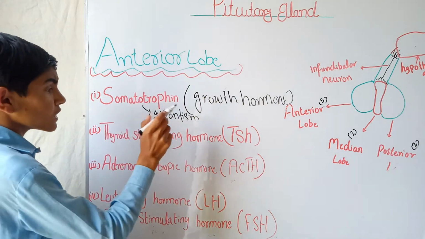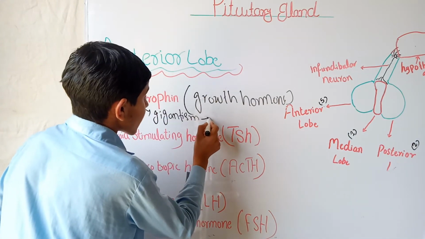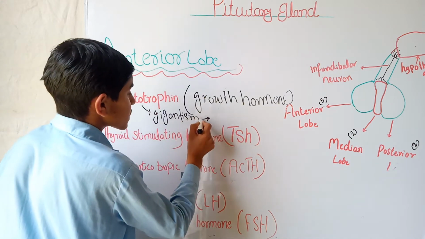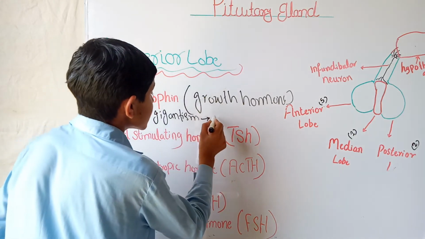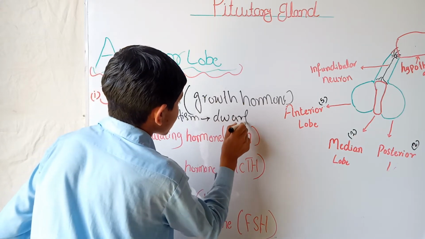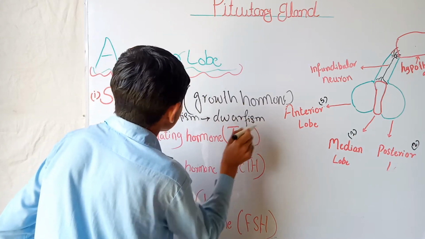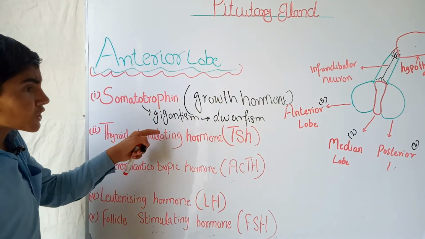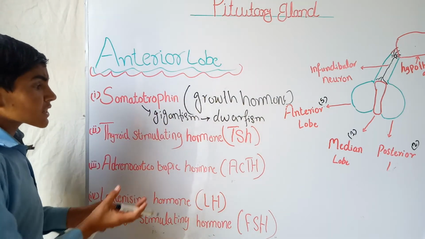But if it is released in a smaller amount, it causes another disease called dwarfism.